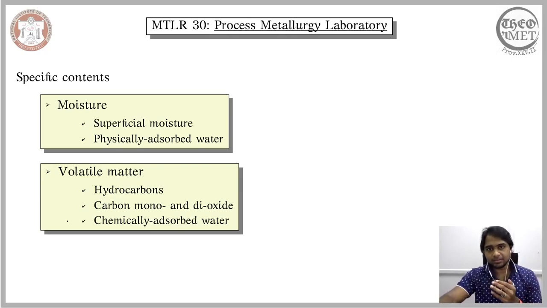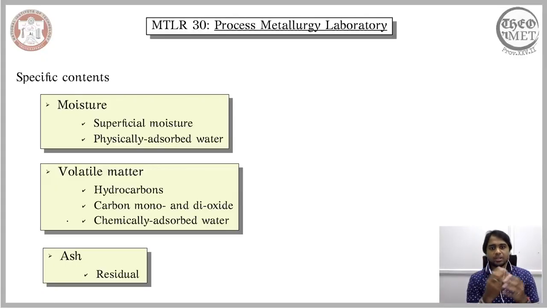The other content that is universally observed in coal is the ash. That is nothing but the residue that you observe when your coal is totally incinerated. So you use up the entire amount of coal, you burn it thoroughly, and the ultimate residue that is left, we refer to it as the ash. So these are the three contents.